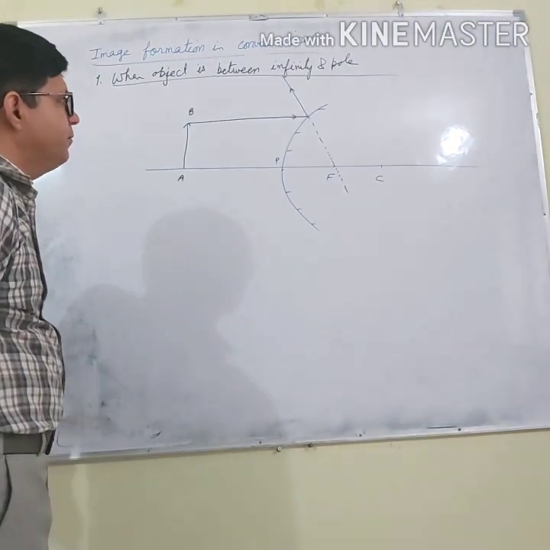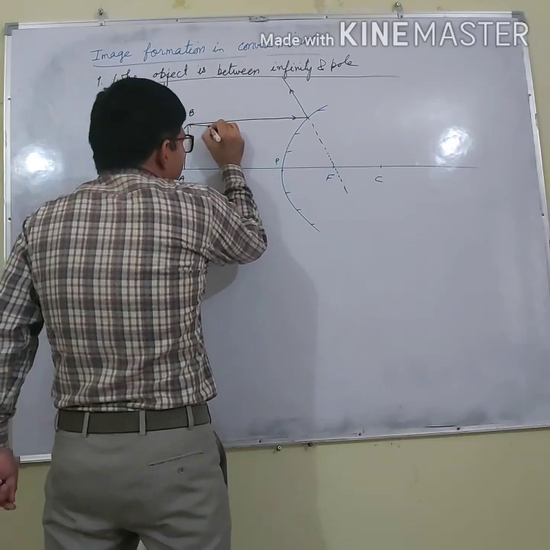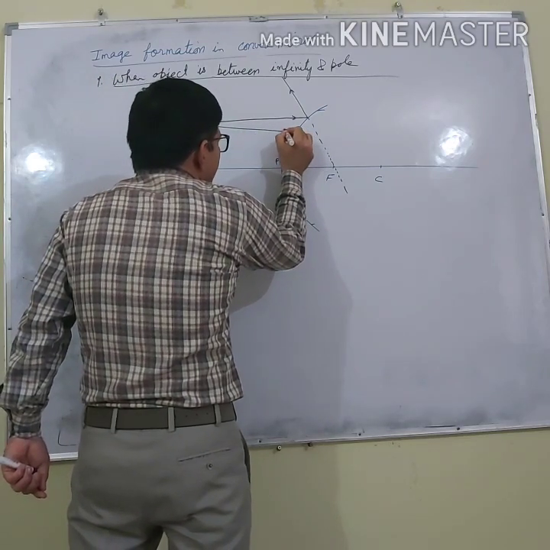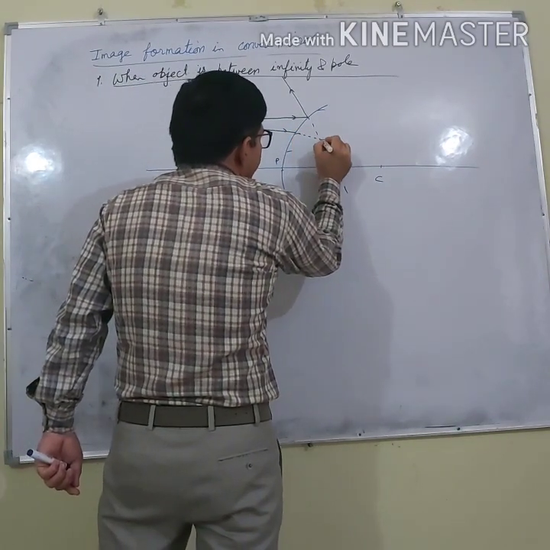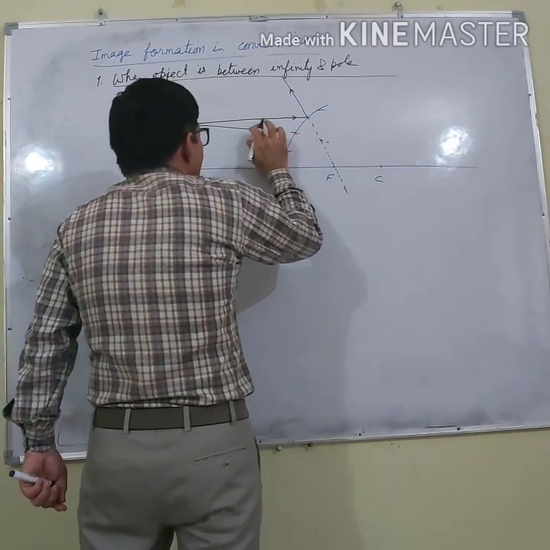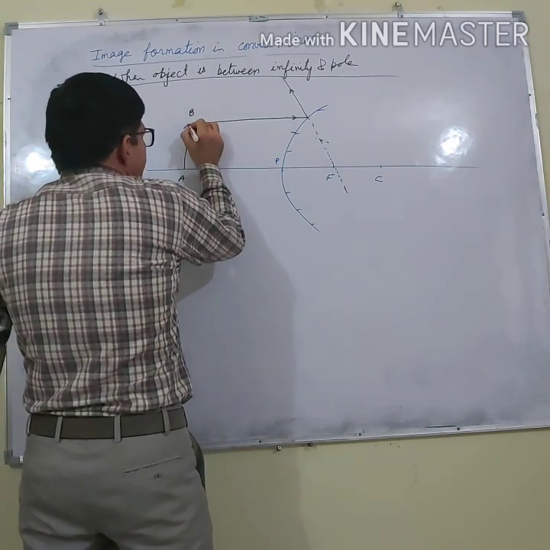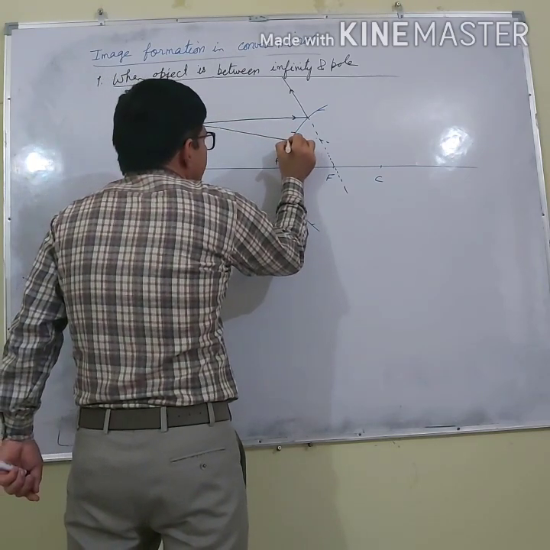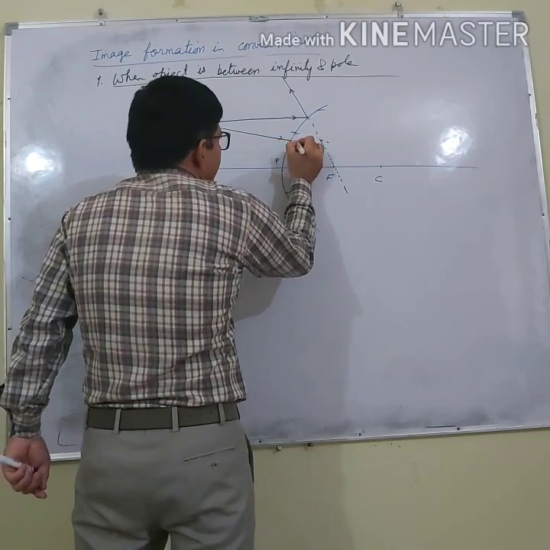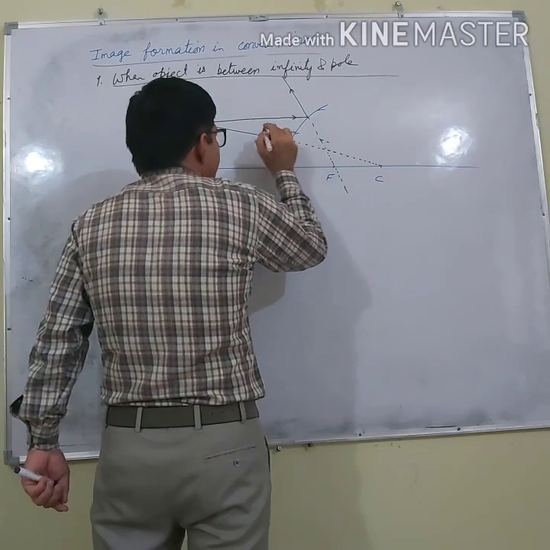And second, if I pass a ray towards the center of curvature, what will happen? Let me pass a ray which appears to pass through the center of curvature. Now, let us say this is the ray. This ray appears to pass through the center of curvature.